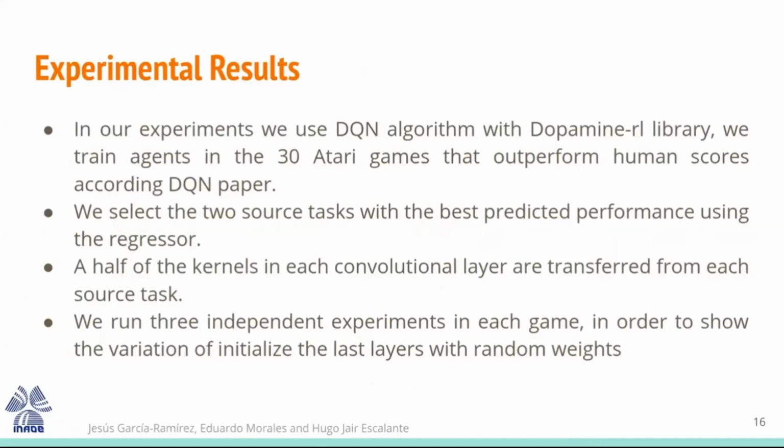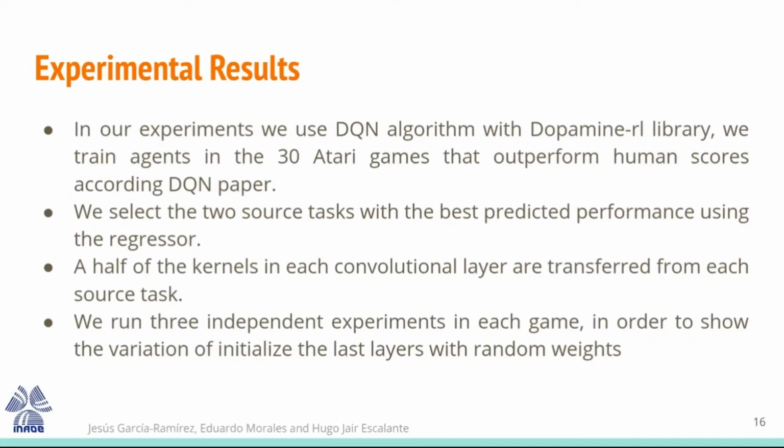In our experiments, we use the DQN algorithm with the Dopamine RL library, and we train agents in 3 Atari games. These games outperform human scores according to the DQN paper. We select 2 source tasks with the best predicted performance using the regression that we trained in previous stages, and a half of the kernels in each convolutional layer are transferred from each source.